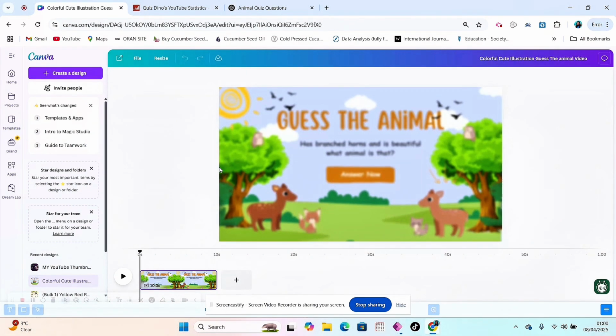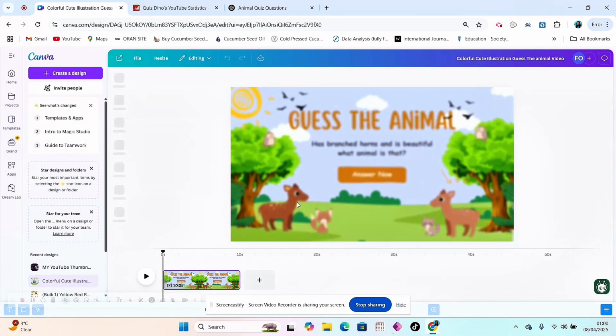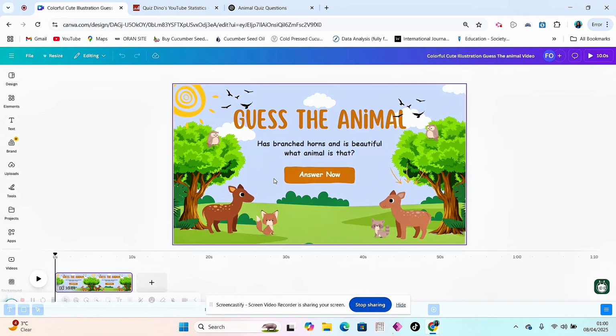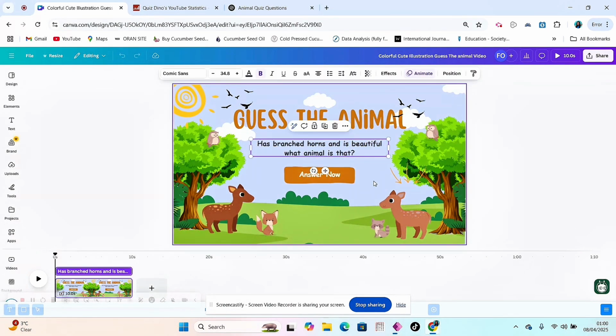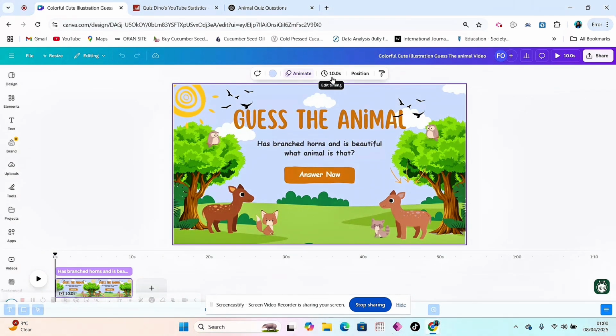Okay, so I have this template here that I've picked. I like it so much. It looks just like what we are about to create, right? Now, another thing you need to do is to get your template ready for the creation. So you decide how long you want each question to last on the screen. At the moment, this template is for 10 seconds. If you hover over it, you will see the duration, or you click on the template here and at the top, you will see the duration, 10 seconds.